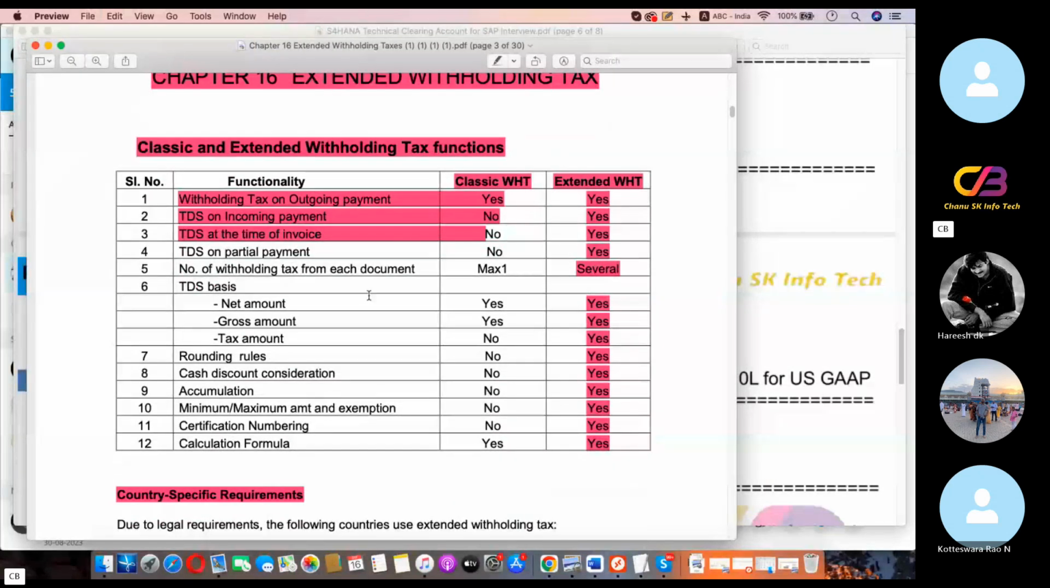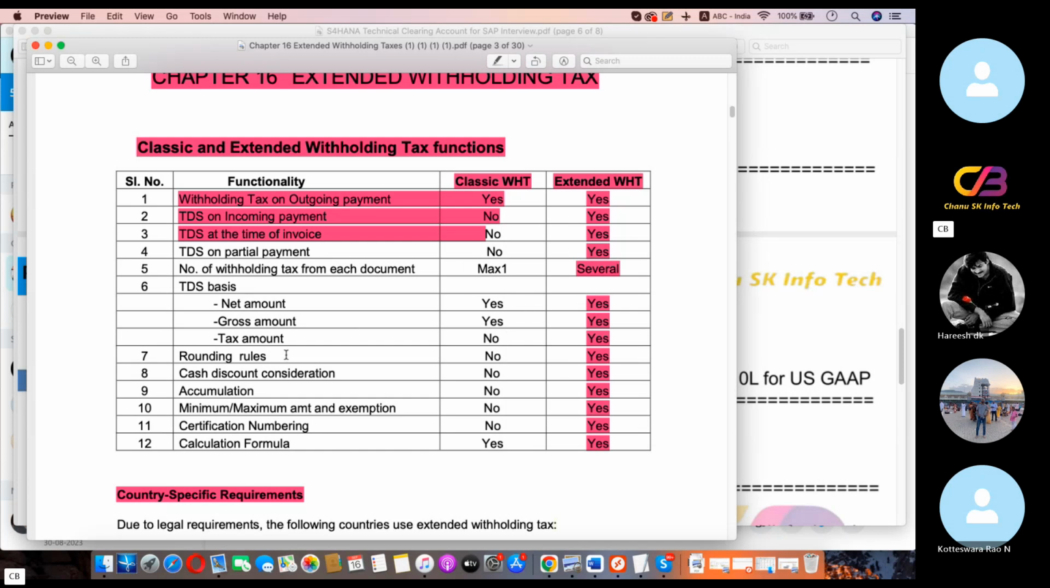Then the next step: the interview will ask you what is the difference between classic withholding tax and extended withholding tax. So here are the differences. You can see classic withholding tax and extended withholding tax: outgoing payment TDS, and incoming payment TDS at the time of invoice. Here some functionality is there. Classic withholding tax, yes. Extended withholding tax, no. Yes and no.